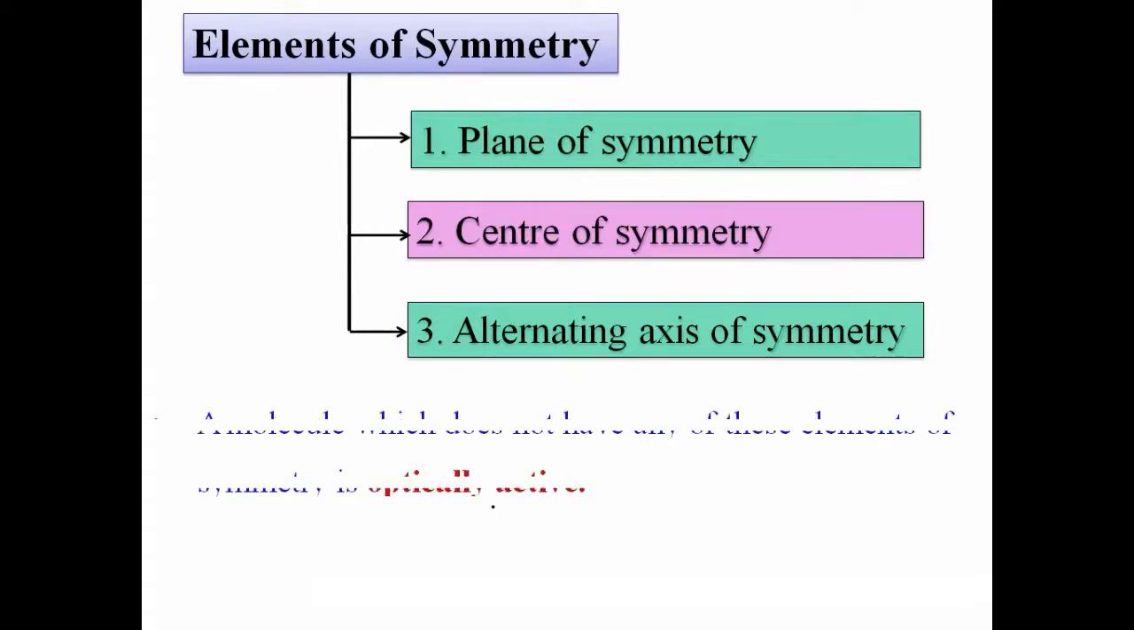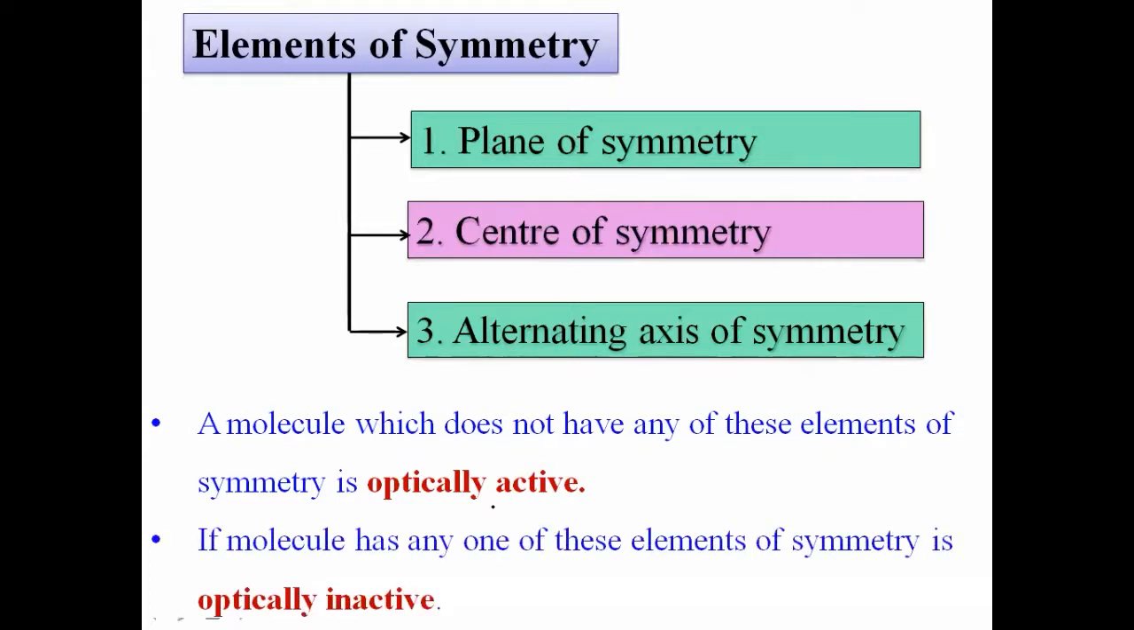What is our statement? The molecule which does not have any of these elements of symmetry is optically active. So to be optically active, or to show optical activity, the molecule should not have any element of symmetry. Molecule should not possess any element of symmetry, then it shows optical activity. And if the molecule has an element of symmetry, then it is optically inactive.